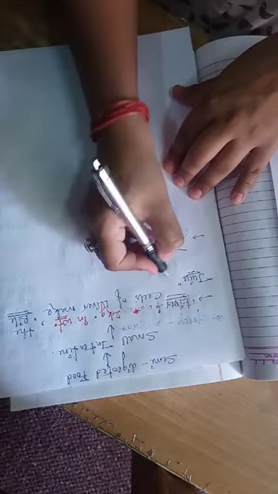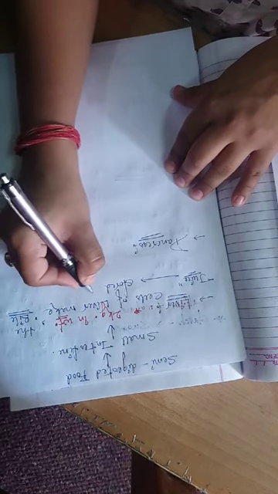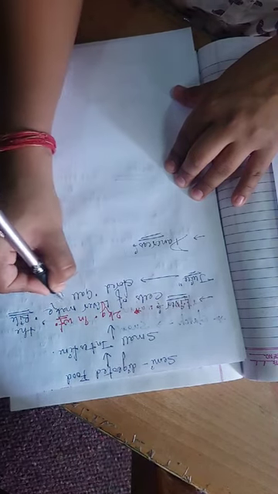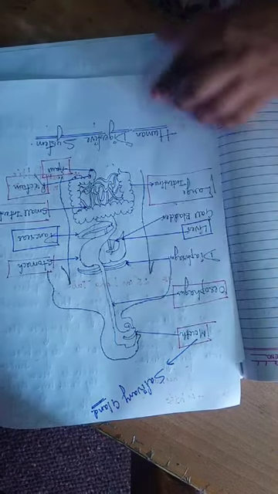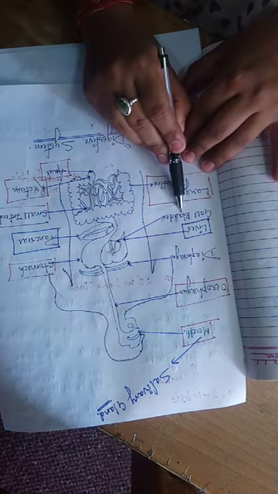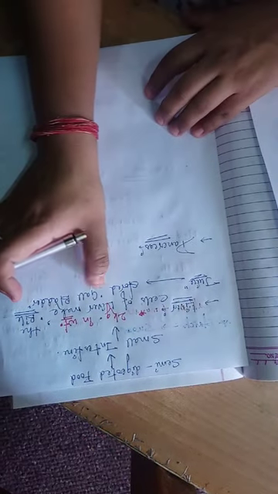And this bile juice is stored inside the gallbladder. I told you in the introductory part that this gallbladder has got its role in the liver only. So this is the role: it stores the bile juice.